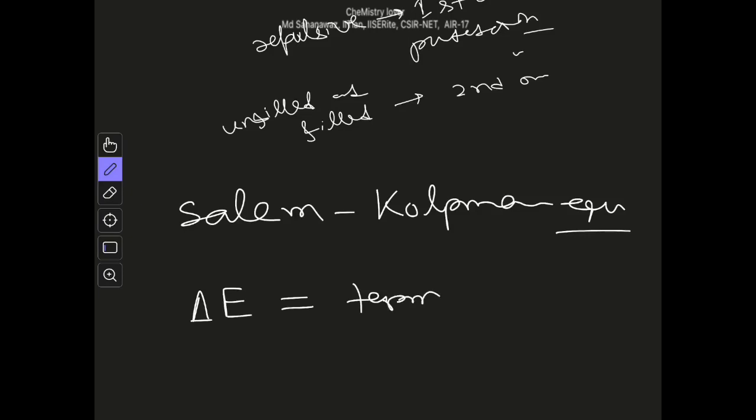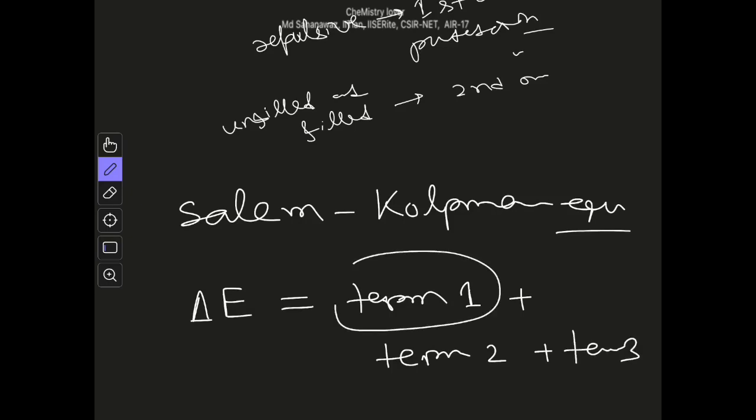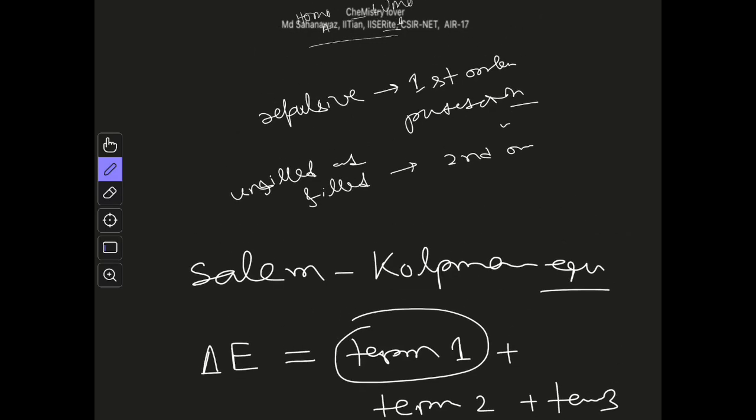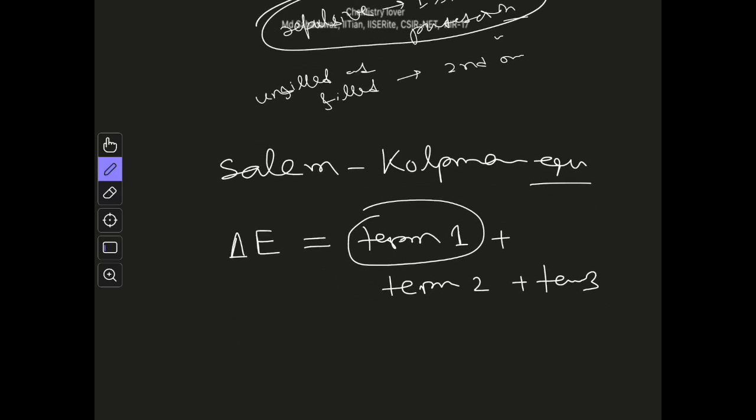So if you want to look into the equation, you can get it anywhere. So term 1 plus term 2 plus term 3. Now what are these terms? This term 1 is actually this repulsive interaction, that is interaction between two filled orbitals. This term 2 is actually the Coulombic force